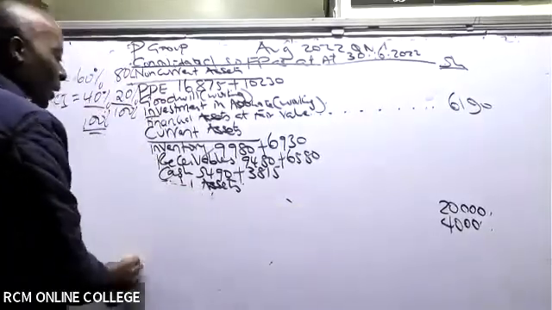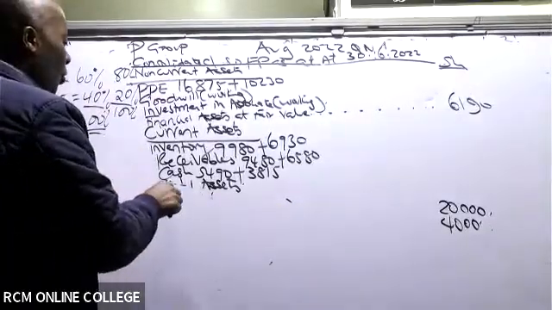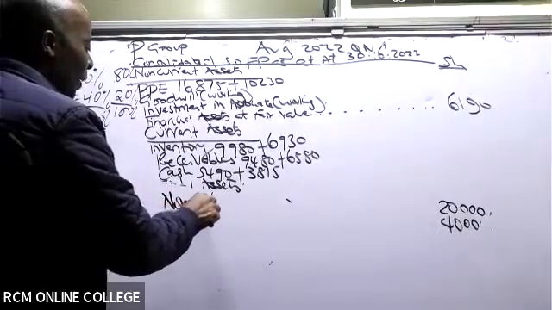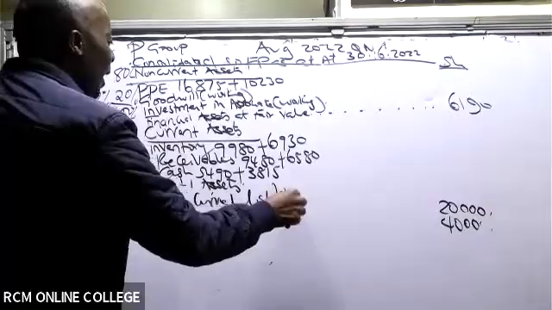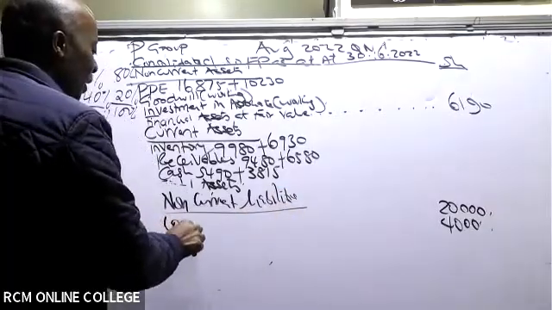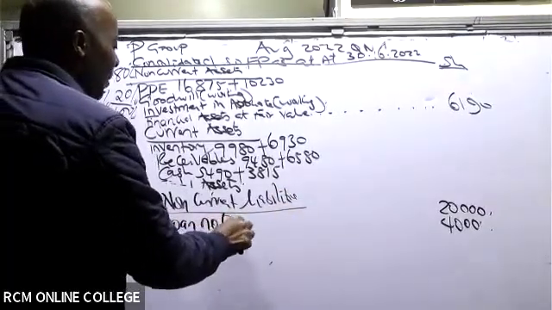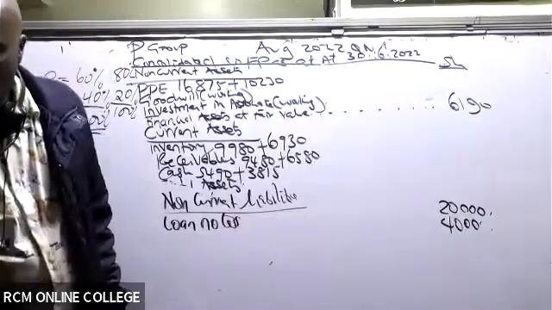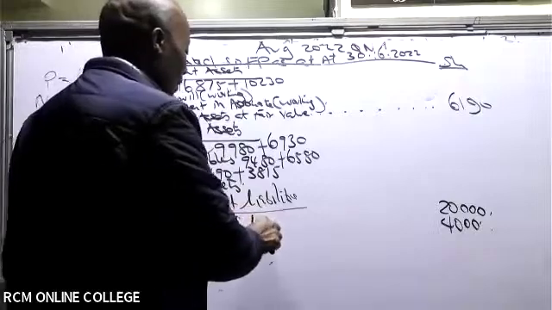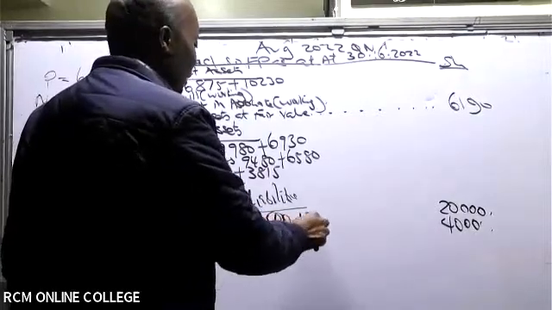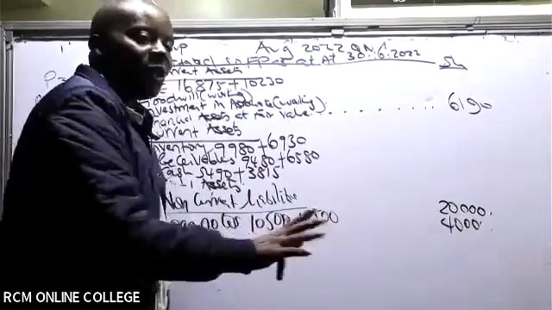So now we are looking at the liabilities, of which we always start with non-current. Number one here is the loan notes, the debentures. What do we have there? We have 10,500 plus 3,500. This rarely changes.